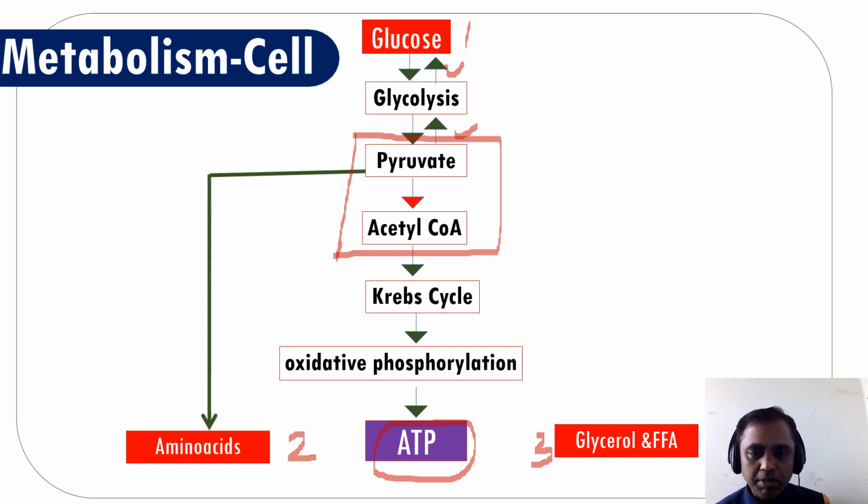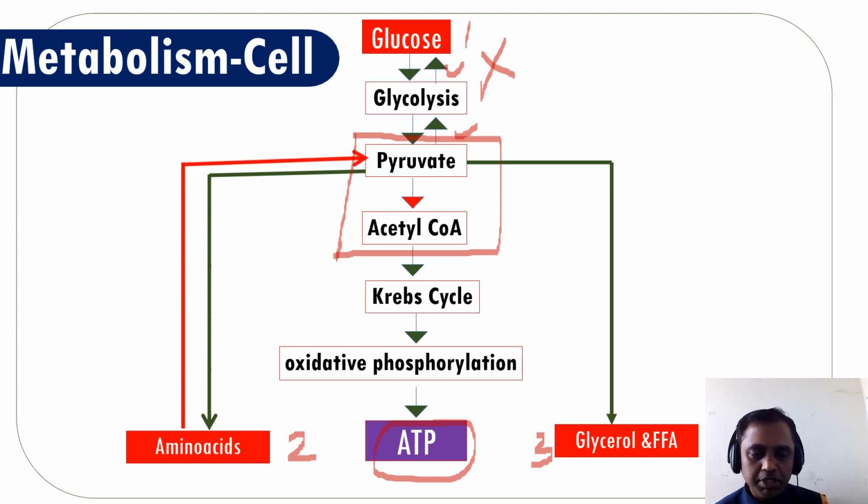At the same time, suppose the pyruvate is in excess. What happens? This pyruvate is converted into amino acids, and also the pyruvate is converted into fat, glycerol or free fatty acids. So glucose, amino acids and fat are all interconnected. Suppose in one area glucose is absent. What happens? From the amino acids, pyruvate forms, and from the pyruvate, ATP is produced as normal.